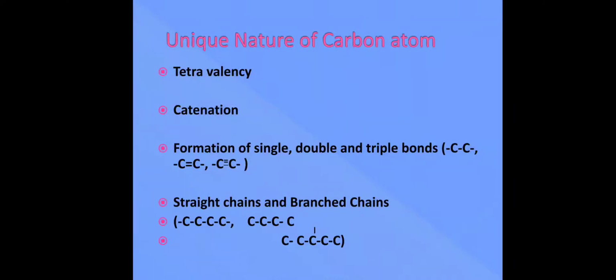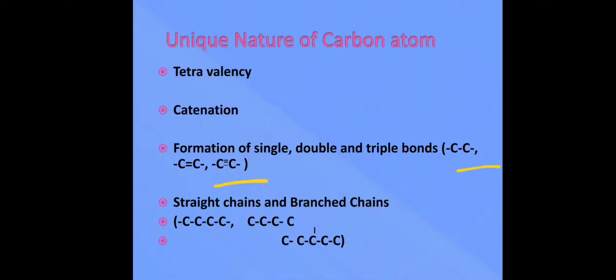The first one is tetravalency. The second one is catenation. And we have one more property, that is isomerism. Because of these three properties, carbon is very unique. It has the capacity to form single bonds, double bonds and triple bonds. So between two carbon atoms, we can have single bonds, we can have double bonds, and we can have even triple bonds. We can have even three bonds between two carbon atoms.